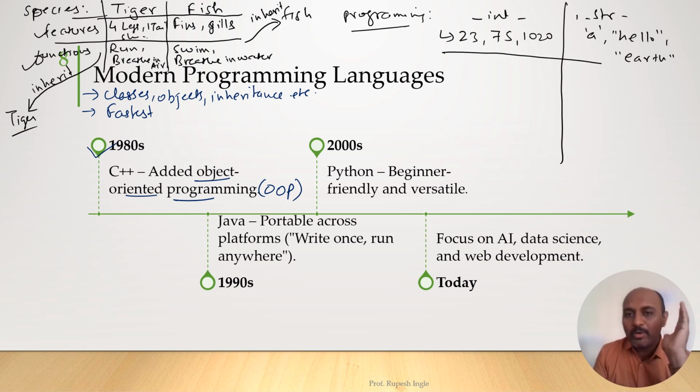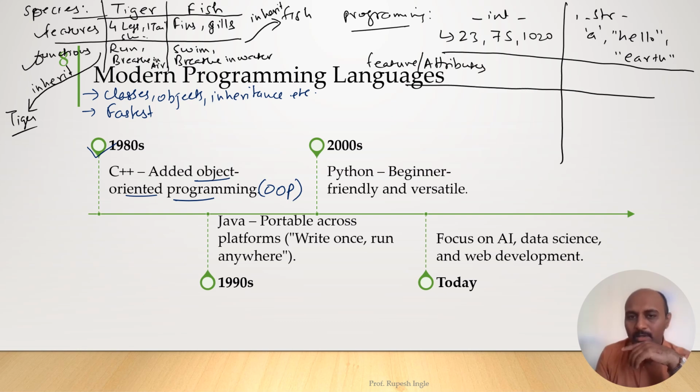And they have different properties, right? So if you want to write the properties or features, we can call that attributes. Similarly, there are attributes for string also. There are some functions, which are also called methods.